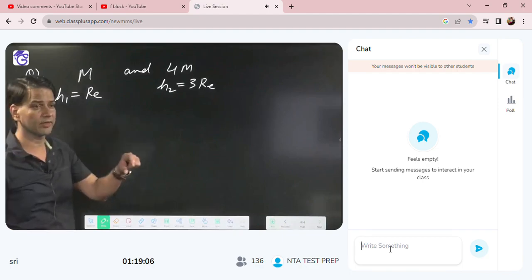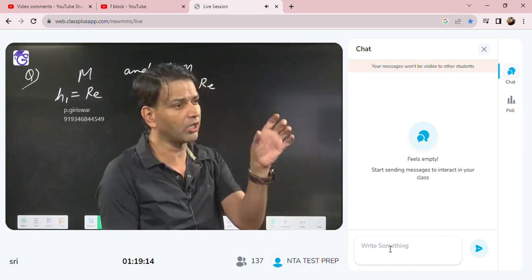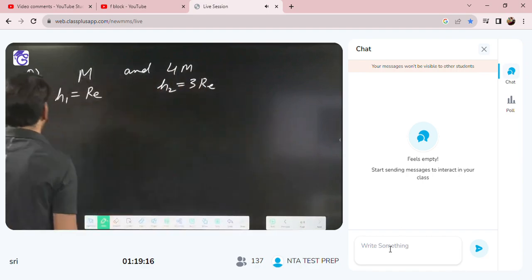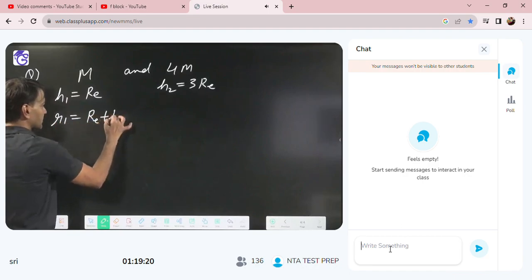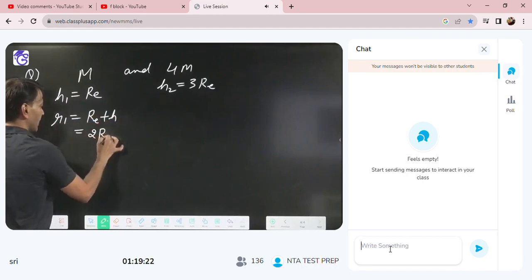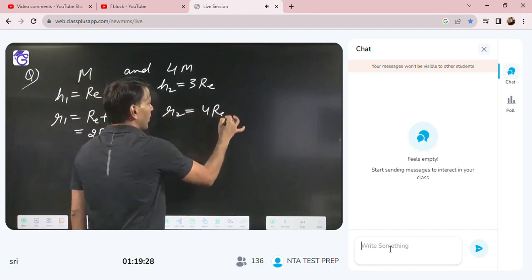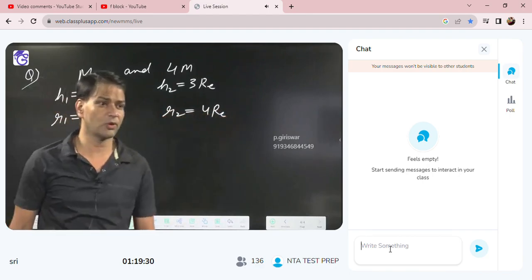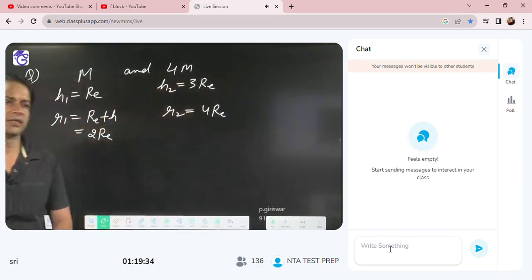The height is given, so first we have to find the orbital radius, because in the formula small r is there. So first small r1 is RE plus h, that is equal to 2RE, and R2 is equal to 4RE. Orbital speed does not depend upon the mass.